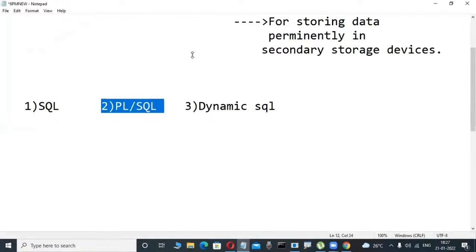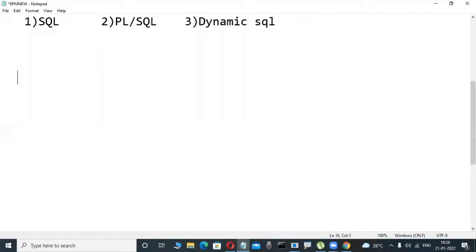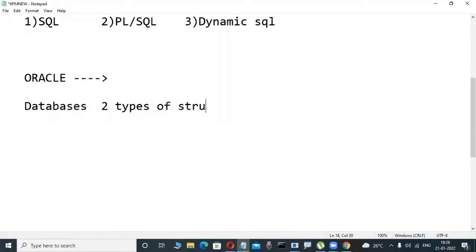Now here, check it out. Slowly observe here. Some people are asking about PLSQL coding, that's why I'm showing only that one. Actually, these relational databases are there: Oracle, SQL Server, DB2. These are relational databases. But unfortunately, these databases have two types of structures. You must be familiar with this before we start our courses. Two types of structures. Don't write it, just observe it here.